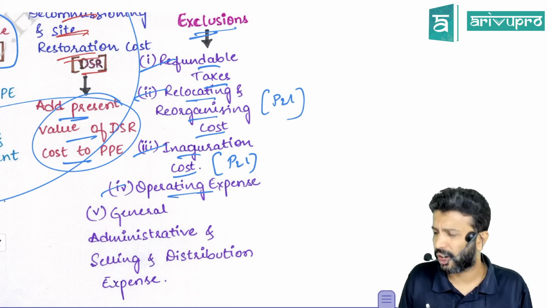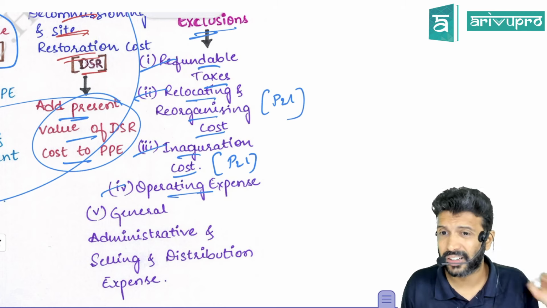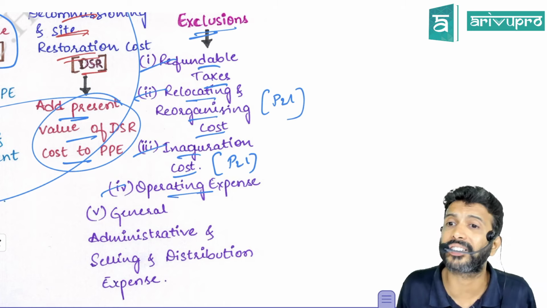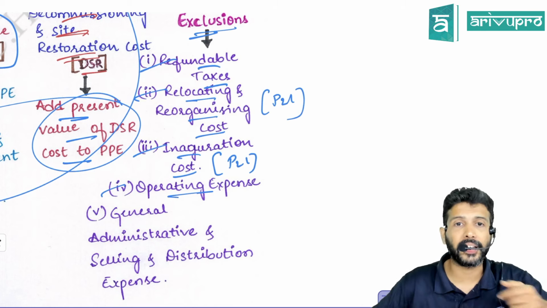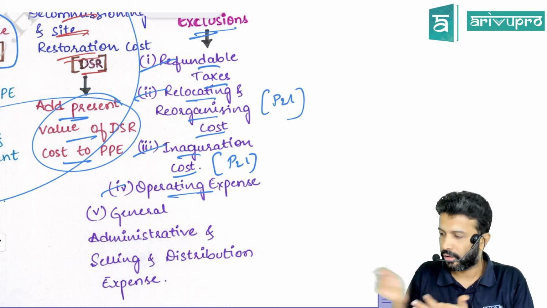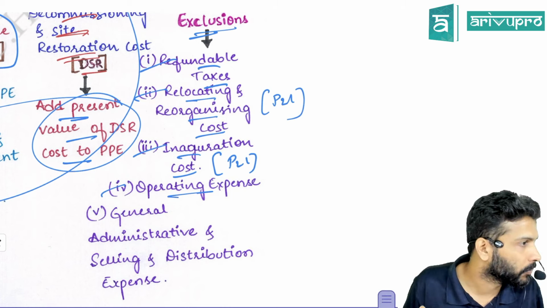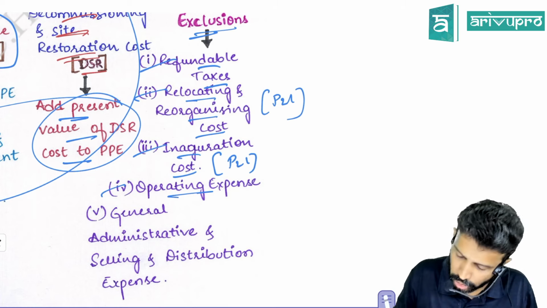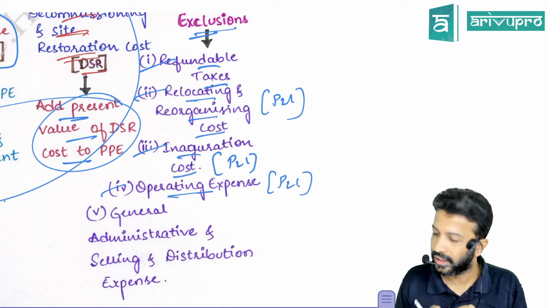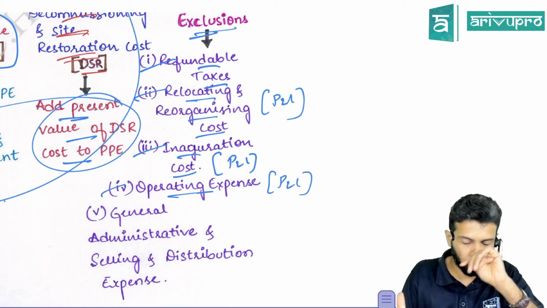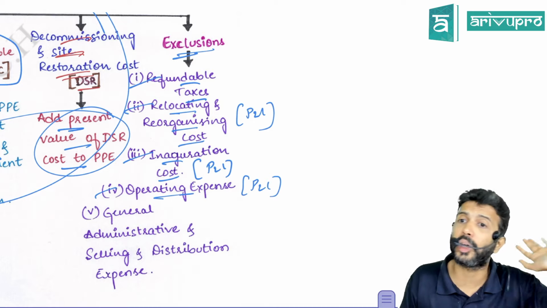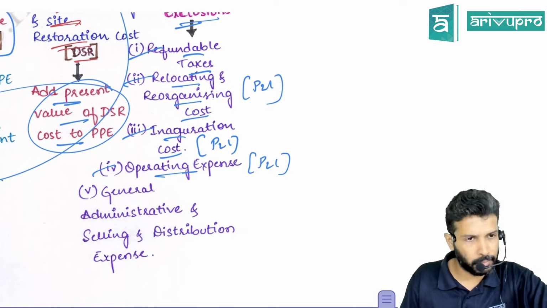And operating expenditure. Operating expenditure is your salary, rent or electricity. If you are using this laptop, we are obviously incurring electricity charges. Can I capitalize monthly electricity charges to the cost of the laptop? They are all routine operating expenditure. Obviously, laptop means an employee is using it, and for that employee I'm paying some salary. Those are all routine expenses that will be transferred to the P&L account, under the exclusion category. This is also a popular type of question in AS 10. They'll give you a list of costs and ask which are to be capitalized and which will go off to the P&L account. This chart will help you.